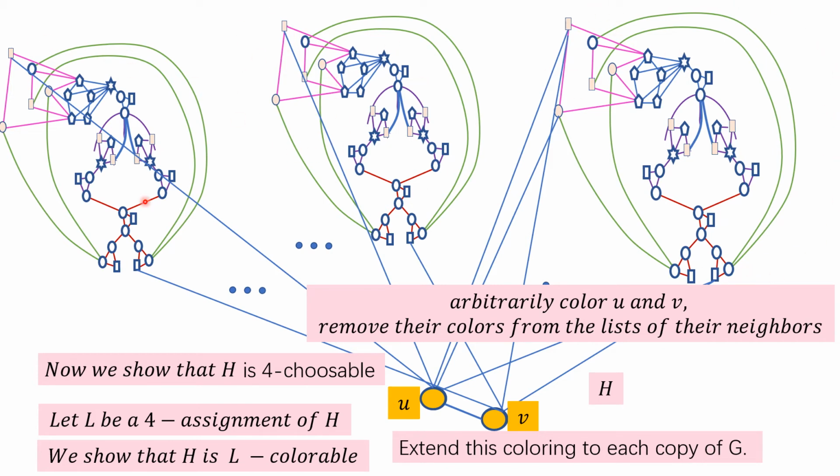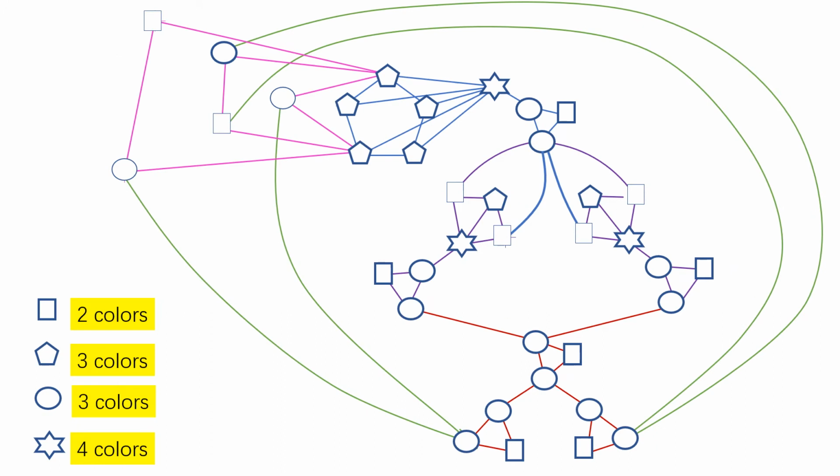Each of them is a copy of G, right? We're going to extend it. Can we do that? Can we extend? Okay, let's look at a particular copy of G. So this is a copy of G.